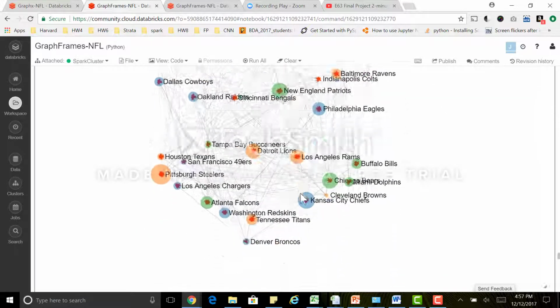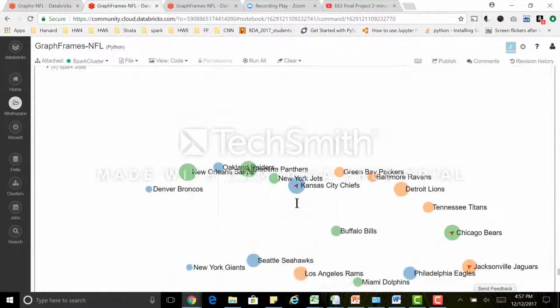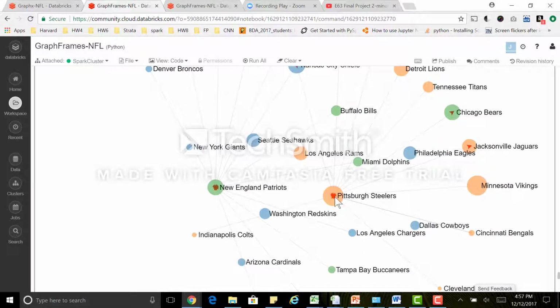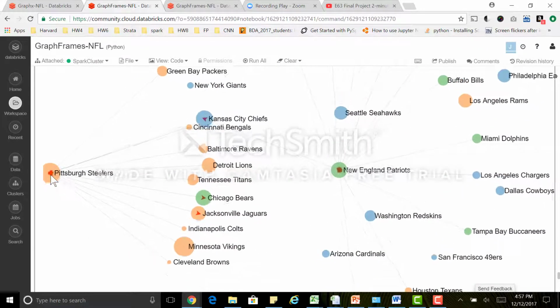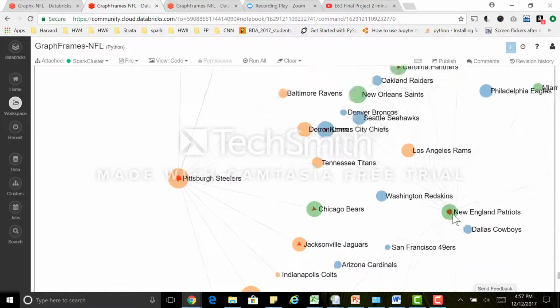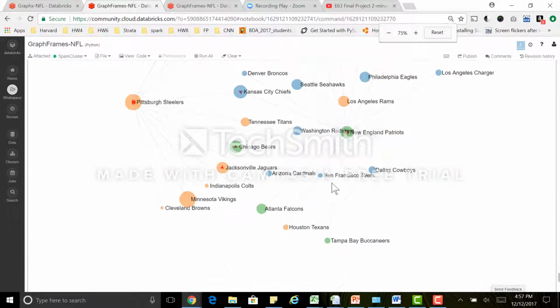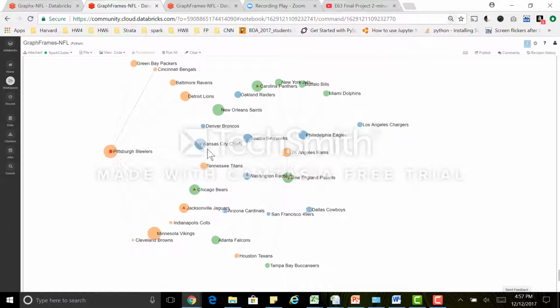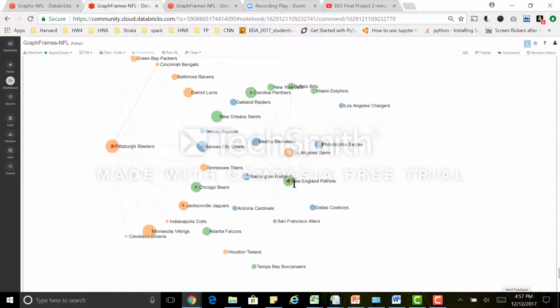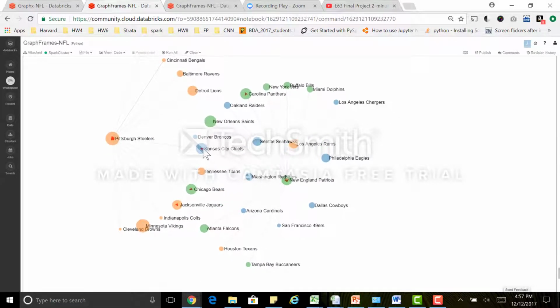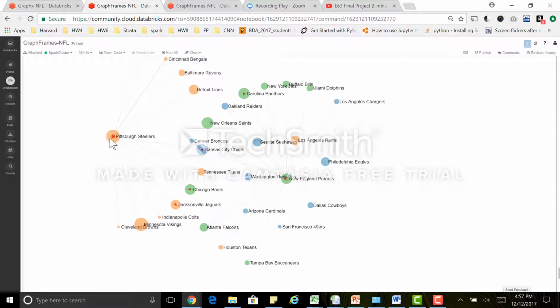But if I go down and see why Pittsburgh was better than New England, you will notice that Pittsburgh beat Kansas City Chiefs, Kansas City Chiefs beat Pittsburgh, and New England lost to Kansas City Chiefs, and Kansas City Chiefs lost to Pittsburgh, and that's why we see Pittsburgh is powerful. Also, most of the teams who lost to Pittsburgh are ranked higher than the teams who lost to New England, and that's why you have Pittsburgh higher ranking.